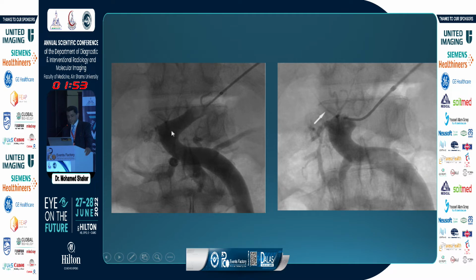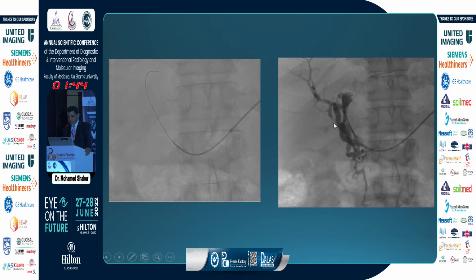This is the splenic vein, this is the superior mesenteric vein, and this hairline represents the chronically thrombosed portal vein. So we try to catheterize this chronically thrombosed portal vein. This is a guide wire inside the portal vein, and then the catheter, and then we inject contrast, and these are the intrahepatic branches of the portal vein, and these are the cavernous transformation surrounding the